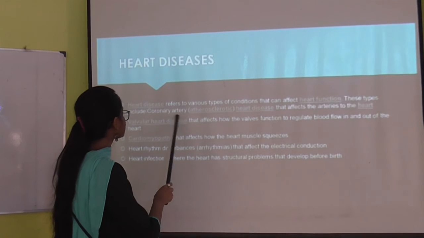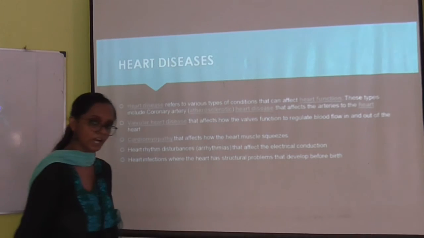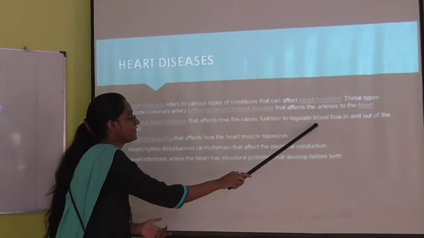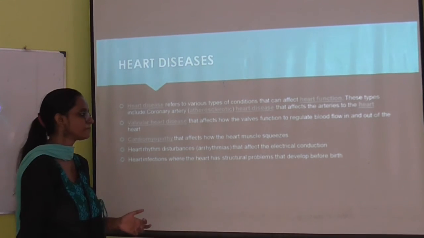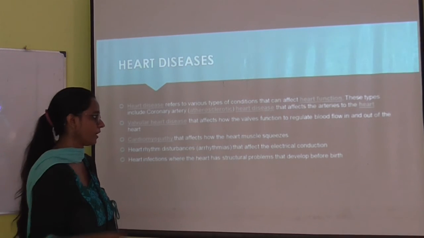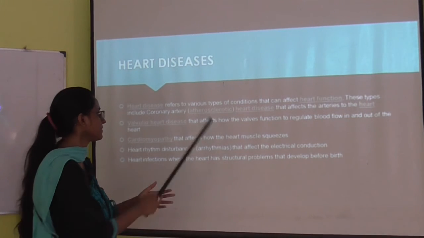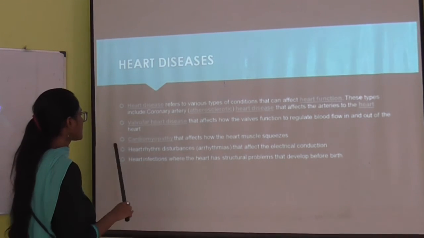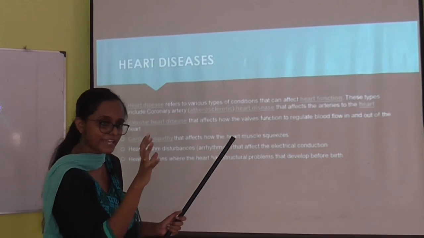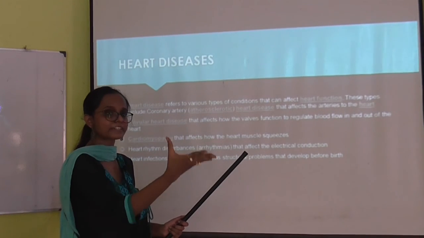One type is coronary artery disease, the atherosclerotic heart disease that affects the arteries of the heart. Another one is valvular disease, which affects how the valves regulate blood flow in and out of the heart. Sometimes a valve gets blocked somehow. Similarly, if a coronary artery is blocked, then we say coronary artery disease has occurred. Cardiomyopathy affects the heart muscles: if suddenly the heart muscles get hardened or somehow affected, it will be very hard for them to contract and relax.